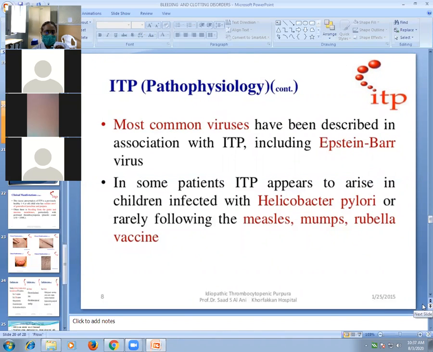The most common viruses described in association with ITP include Epstein-Barr virus. In some patients, ITP appears to arise in children infected with Helicobacter pylori, and rarely after measles, mumps, or rubella. All of these are viruses, so after a history of viral illness, ITP can occur.